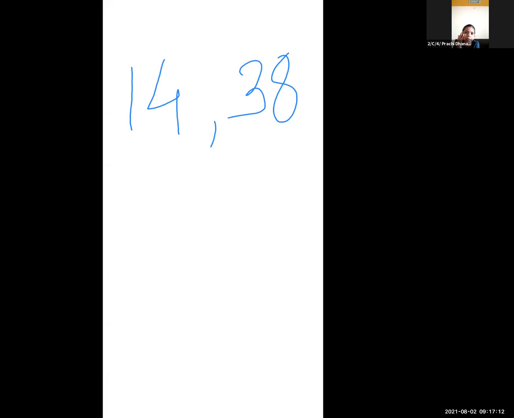The first number is 14 and the second number is 38. In that, which number is smaller? Please tell me, Prachi. I ask you, smaller. The two numbers given to you are 14 and 38. In that, which number is smaller? 14 is the smaller number. Yes, 14 is smaller.